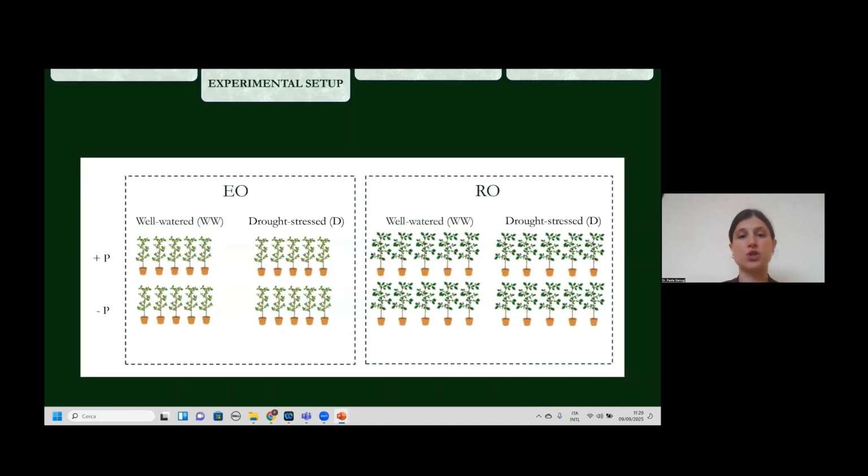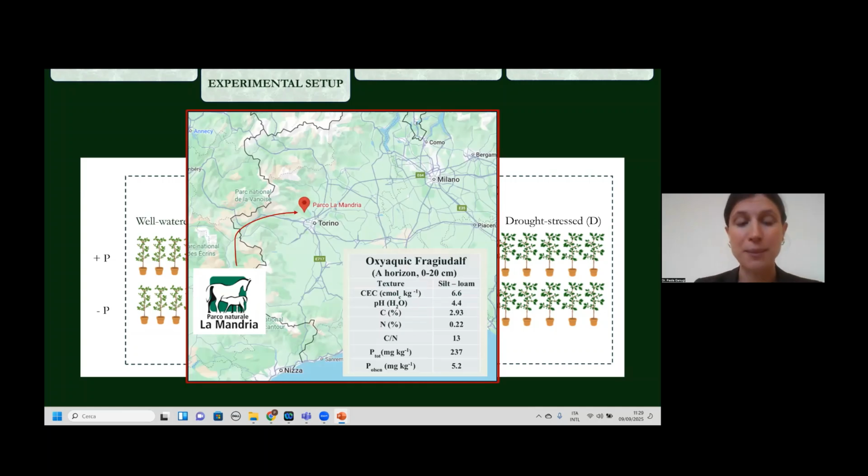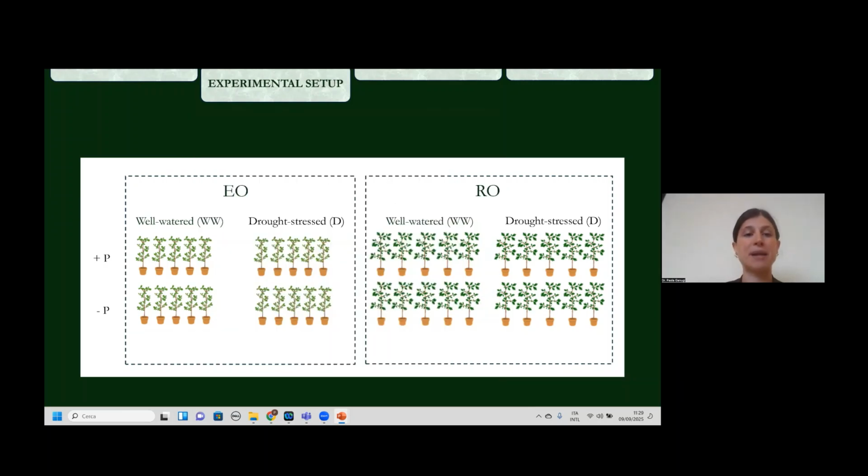To address this question, we conducted a greenhouse experiment, and the soil was collected from La Mandria, which is a natural park in the north of Italy, close to Turin. And this is a very particular soil because it has a very low level of phosphorus. We tested two water managements, which were the well-watered condition and the drought stress condition. And we tested two different nutrient availabilities, the original low level of phosphorus and the phosphorus-enriched level.